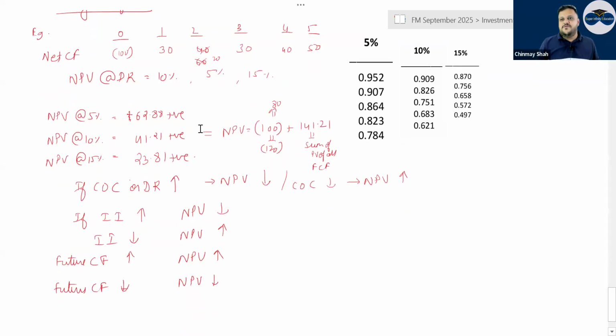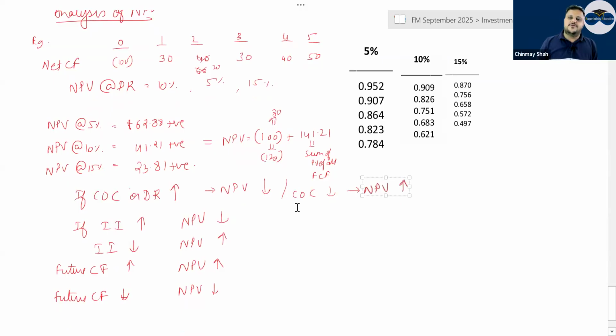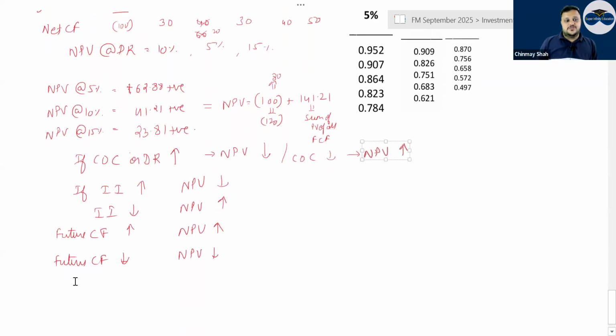Then analysis of NPV. If initial investment goes up, NPV falls. If initial investment goes down, NPV goes up. If cost of capital or discounting rate goes up, NPV will fall. If cost of capital falls, NPV goes up. All these analyses are very important to answer theory questions. If future cash flows go up, the value of the future cash flow increases and NPV increases. If the future cash flow goes down, NPV decreases.